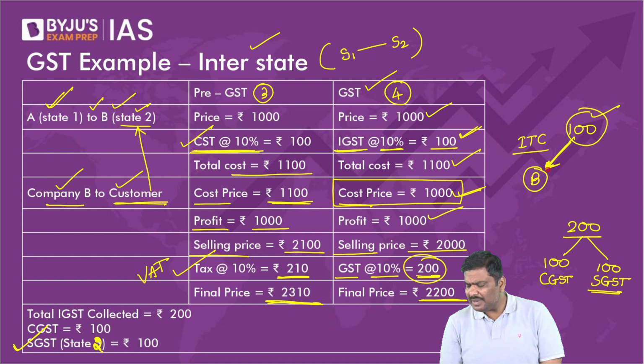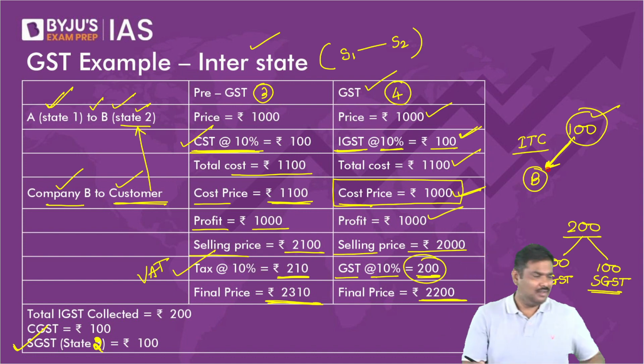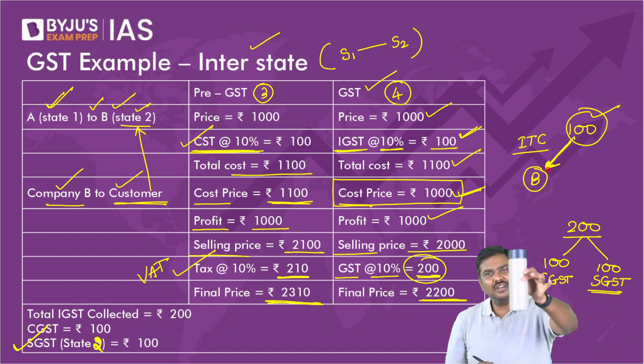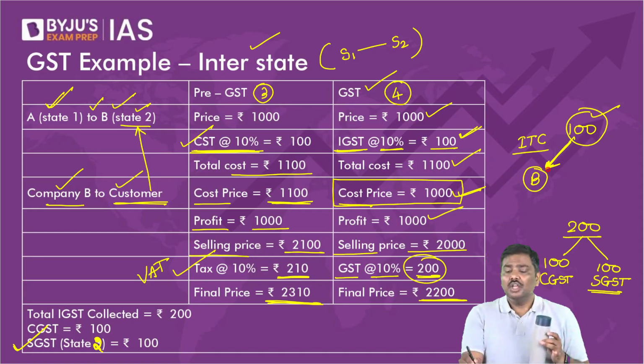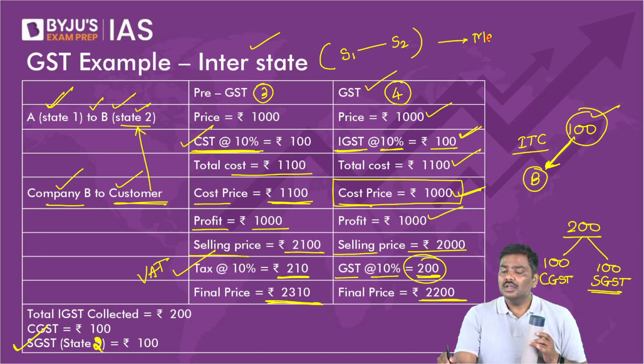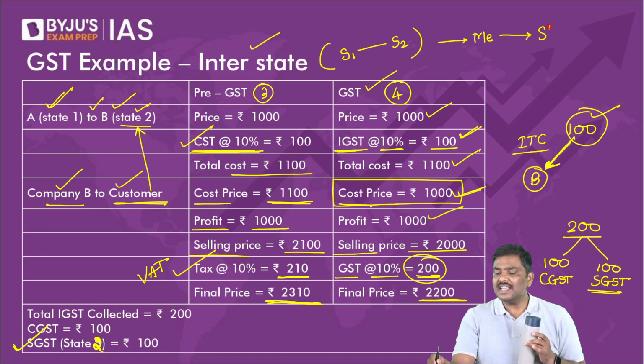How is VAT applicable? Imagine you have manufactured this product. You will sell the product to me. I will sell this product to a shopkeeper. The shopkeeper will sell the product to the customer.